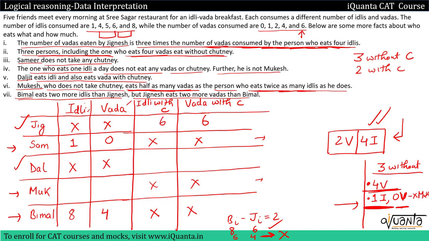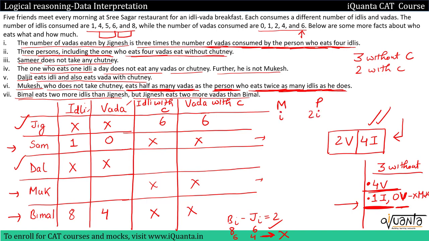Now only Daljit and Mukesh are remaining. So if we go to the clues for Mukesh, we were given that he eats half as many vadas as the person who eats twice as many idlis as he does. So we have Mukesh M and a person P. If I assume that Mukesh is eating I idlis, that person is consuming 2I idlis.